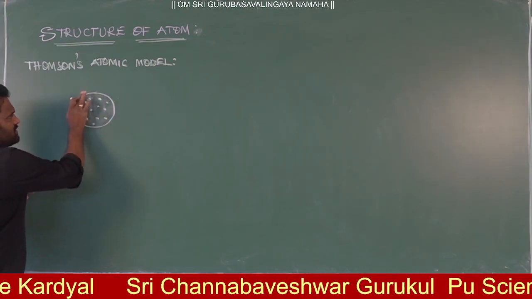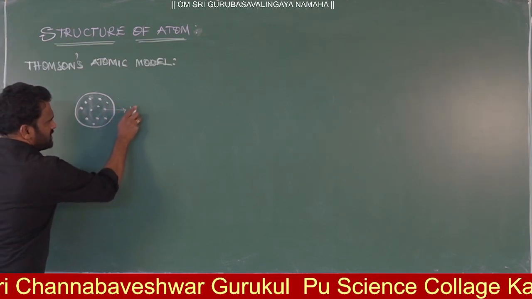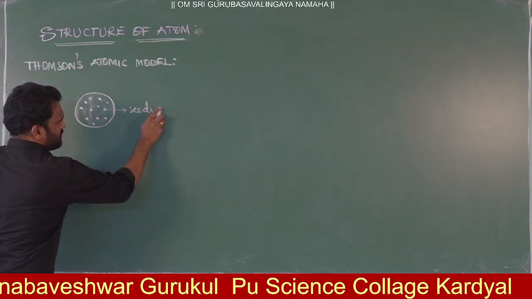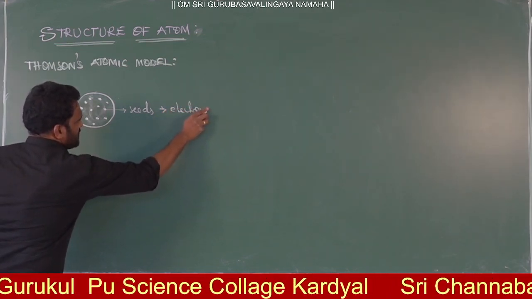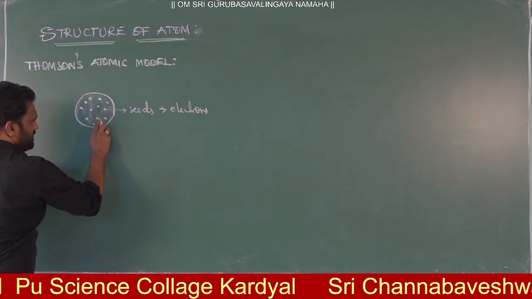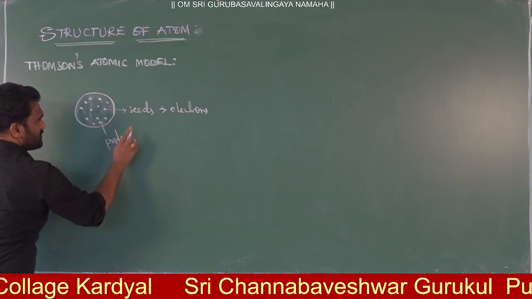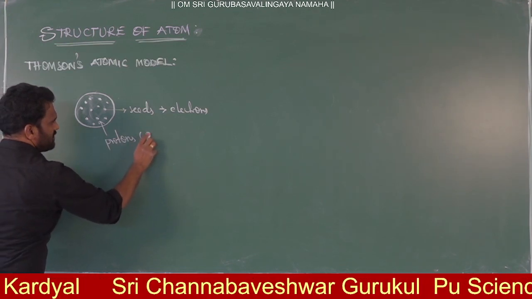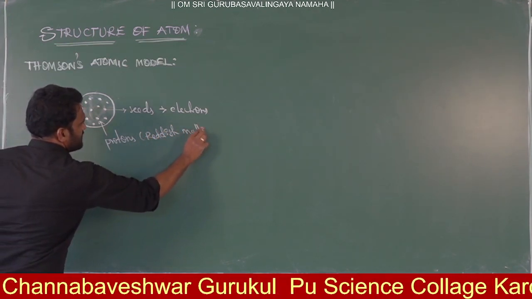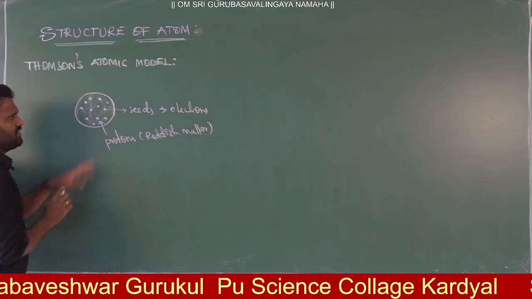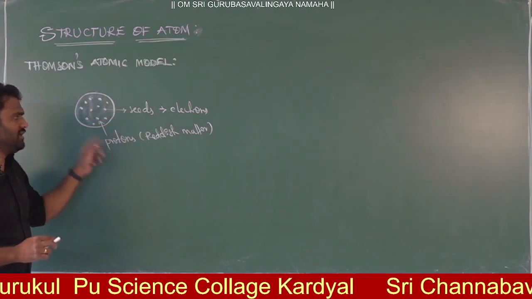Now this circle, let us assume, is the atom. In this, the seeds are the electrons, according to J.J. Thomson. And the reddish matter is the protons. The electrons, the seeds, are embedded in the reddish matter.